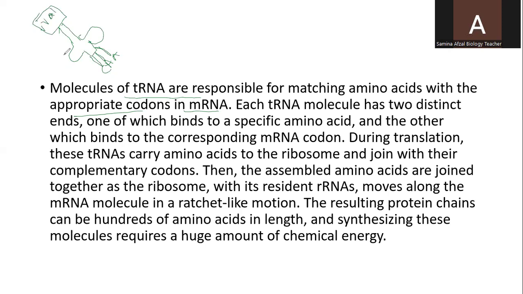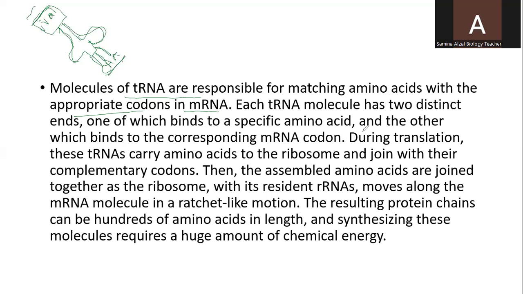So this is the structure of the transfer RNA, and on one side the three nitrogen bases are attached, and on the other side the amino acid is there.